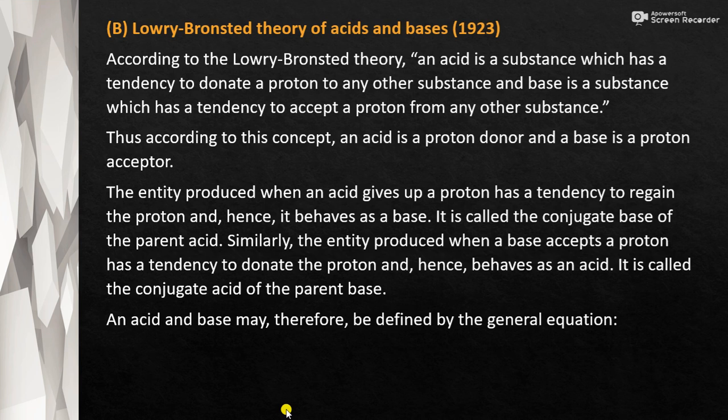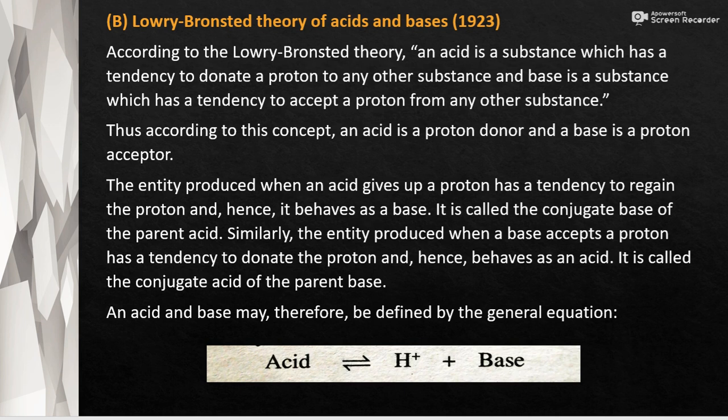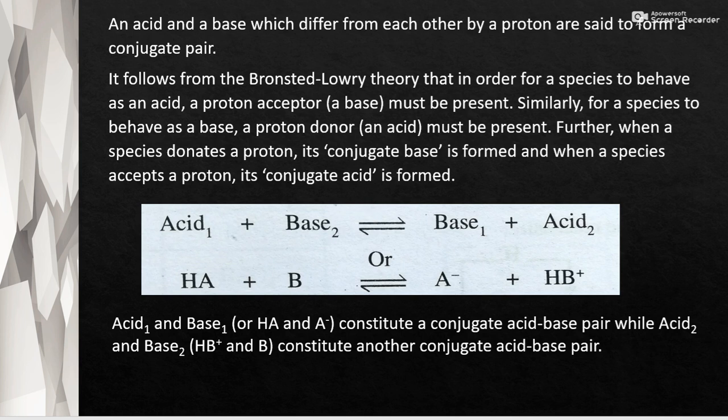So it behaves as an acid. It is called the conjugate acid of the parent base. An acid and base may therefore be defined by the general equation as acid gives H plus and base. Okay, so from these we can conclude that an acid and a base which differ from each other by a proton are said to form a conjugate pair.